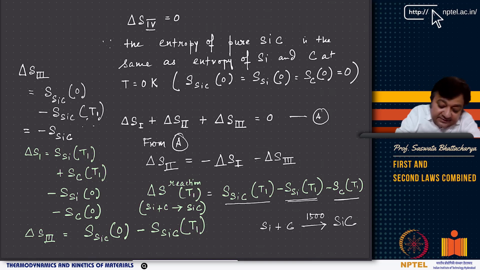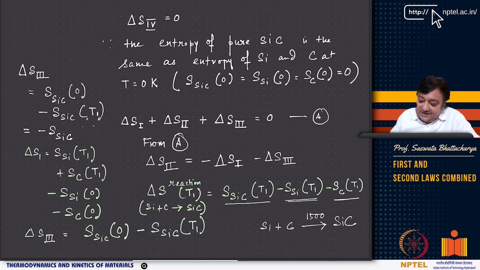So as you can see here, the delta S of reaction basically tells you the same thing: it is the entropy of the product minus the entropy of the reactants at T equal to 1500 Kelvin. What is the product? Silicon carbide, minus the entropy of the reactants at temperature T1. And as you can see, we are using the third law, that in stage 4, where you have silicon, carbon and silicon carbide, all of them have 0 entropy in the perfectly crystalline form.